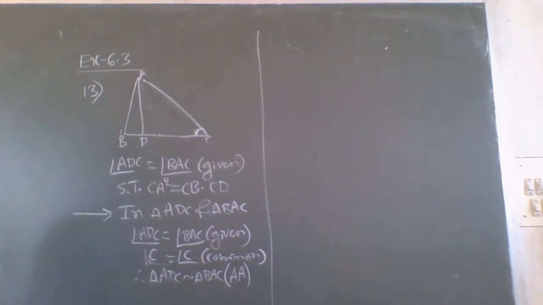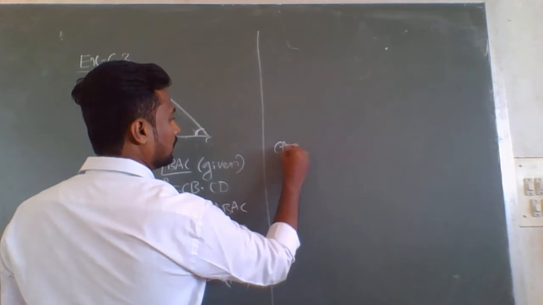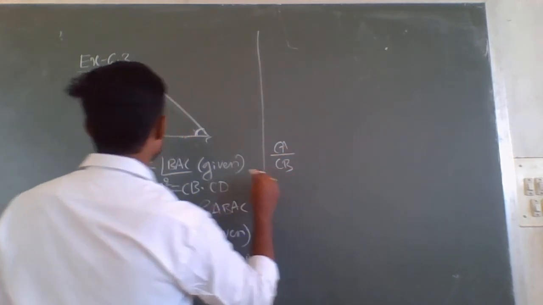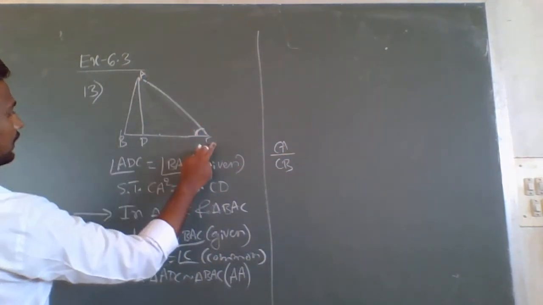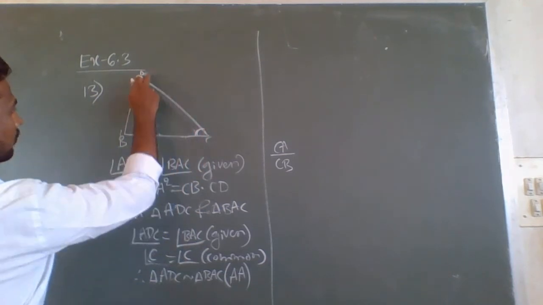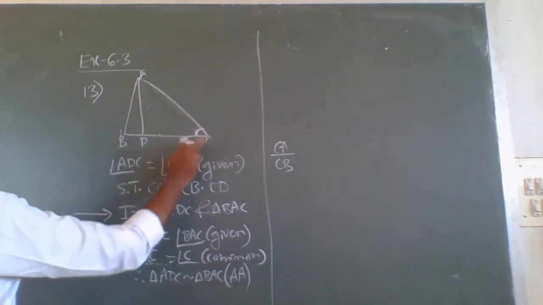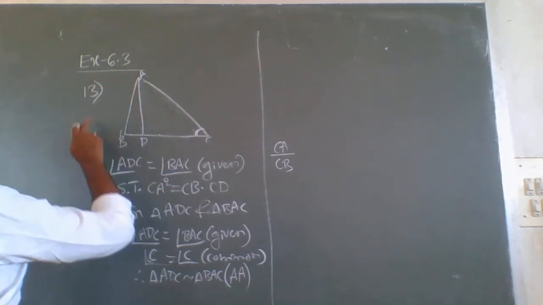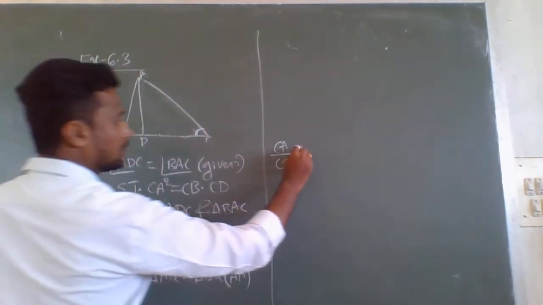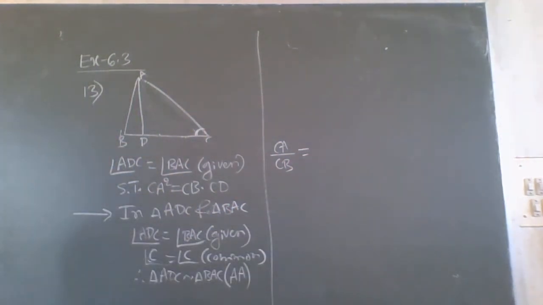Here I will write corresponding sides of these two triangles. CA by CB, CA of triangle ADC and CB of triangle BAC, equals CD by CA.